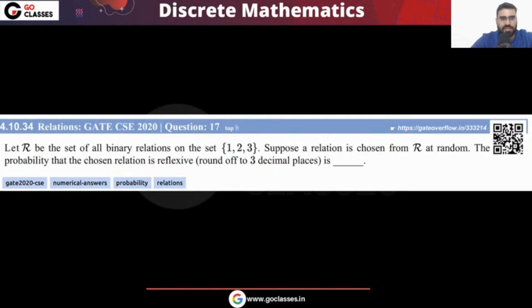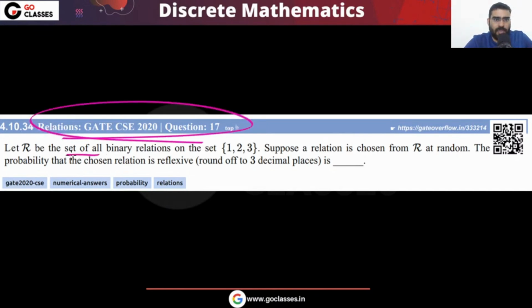Tell me the answer for this question. We have seen counting the number of relations. So this is a GATE 2020 question. The question is saying that R is the set of all binary relations on a set. What is the cardinality of R? Remember, this is the set of all binary relations. So how many binary relations are there? That will be equal to 2 power n square.